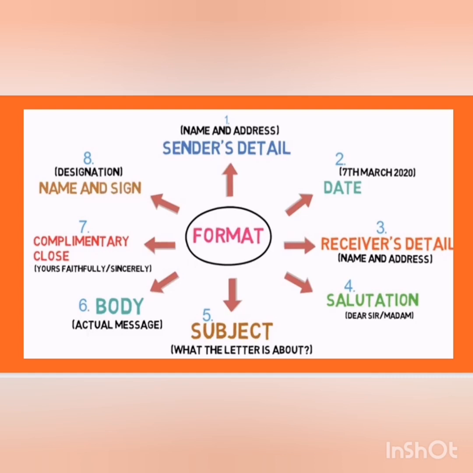Now the third part is the receiver's details. In the receiver's details, you write the name of the person to whom you are sending the letter, the person who is receiving the letter, and then the address. Like if you are writing an application to the principal, then you will write the address of the school. Understood? Now the fourth part is the salutation.